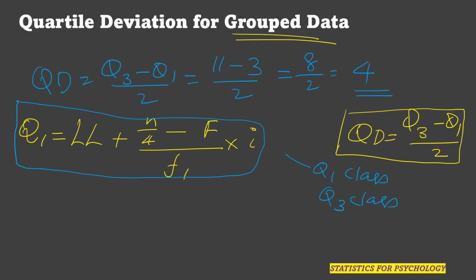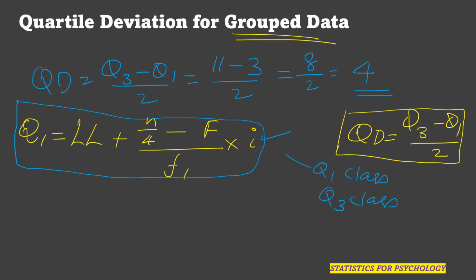Once you identify the Q1 class, then you can find the lower limit of the Q1 class, the total frequency N, capital F, the cumulative frequency of the class interval just before the Q1 class, or you can say lower than the Q1 class, small f1, the frequency of the Q1 class, and i, the size of the class interval. Now using this formula, we can find out Q1.